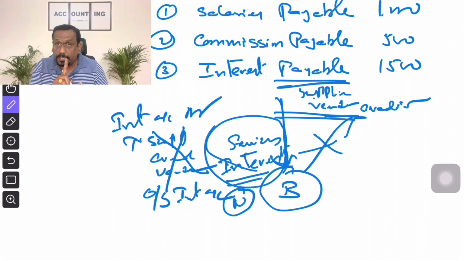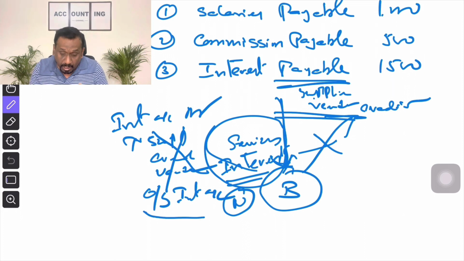See, there is no harm in creating supplier account. There is no harm in creating creditor account. There is no harm in creating vendor account. But how we generally prepare the journal entry here is we debit interest account and credit outstanding interest account. Here, outstanding interest account is credited on behalf of supplier account, on behalf of vendor account, or on behalf of creditor account.